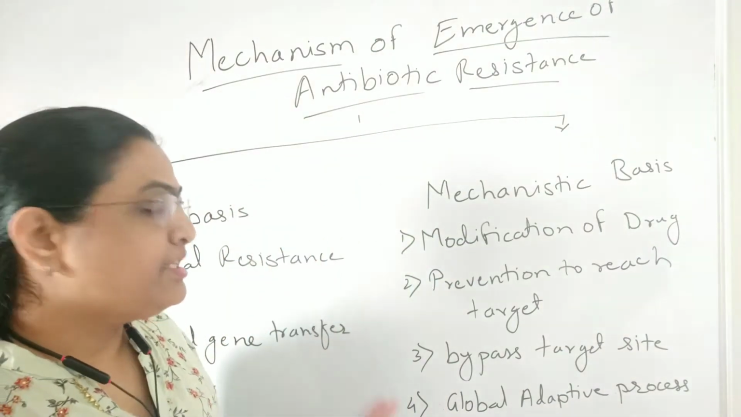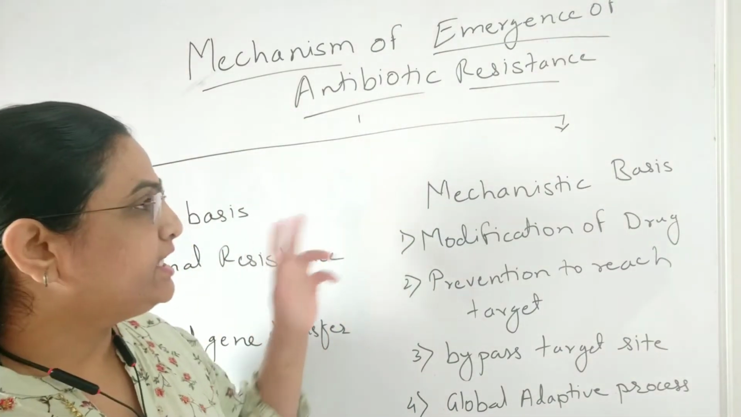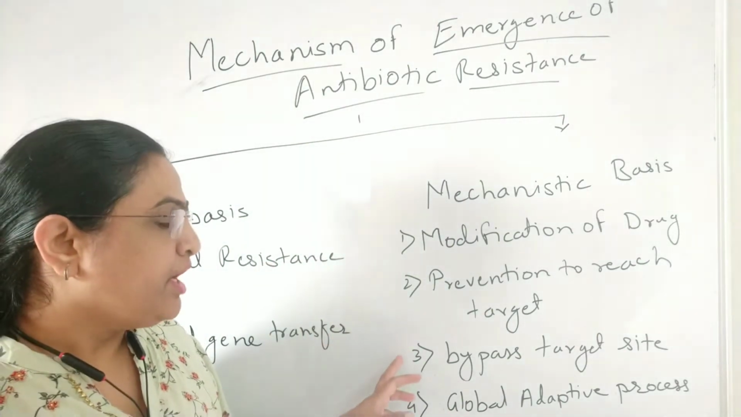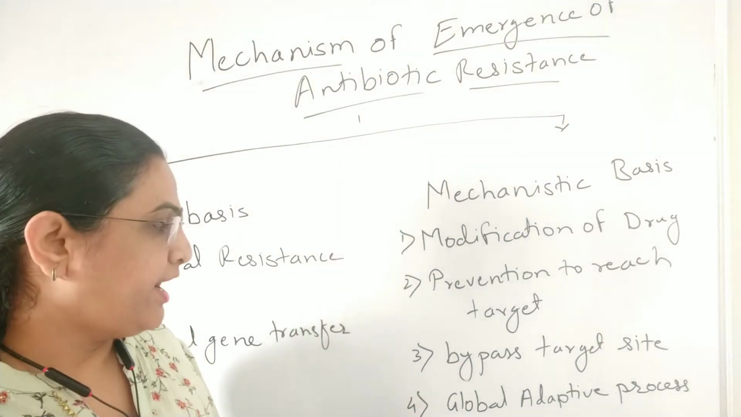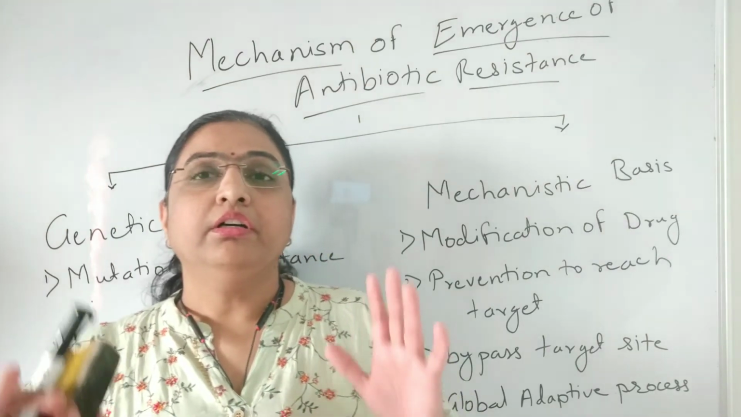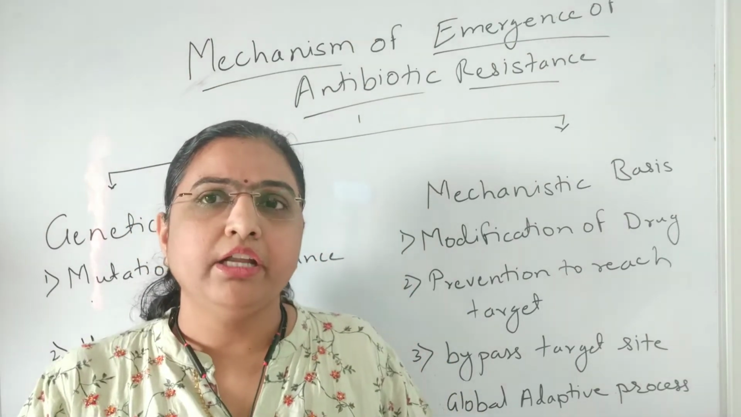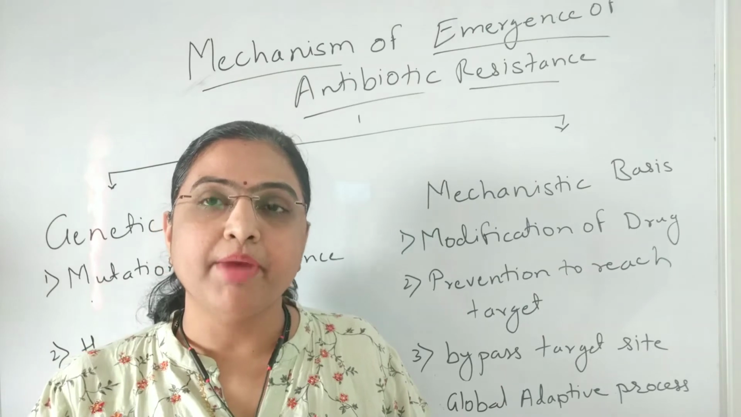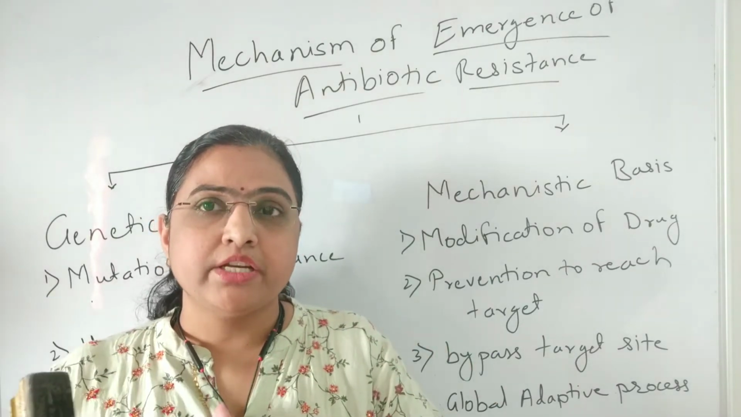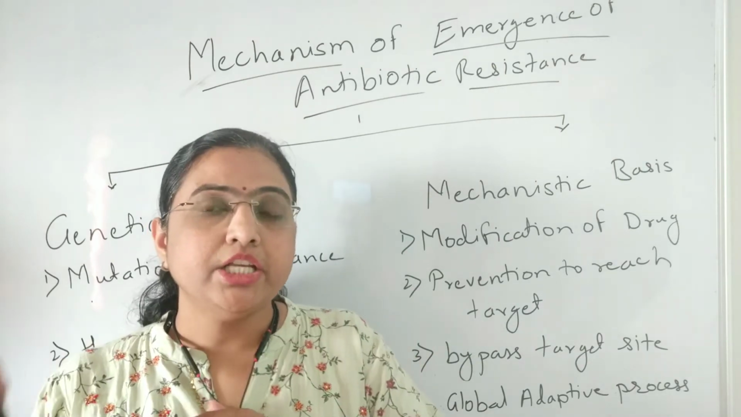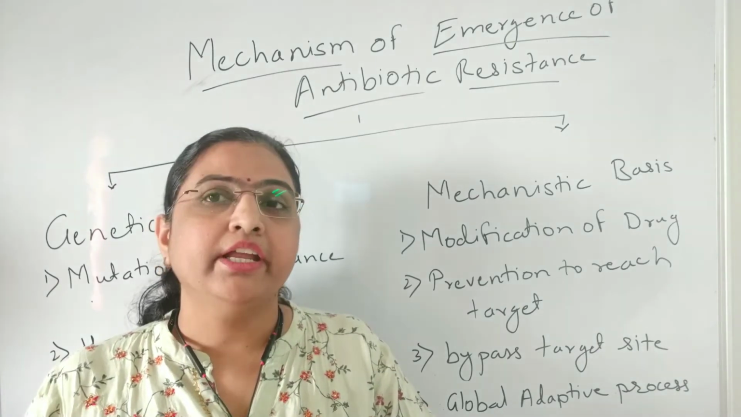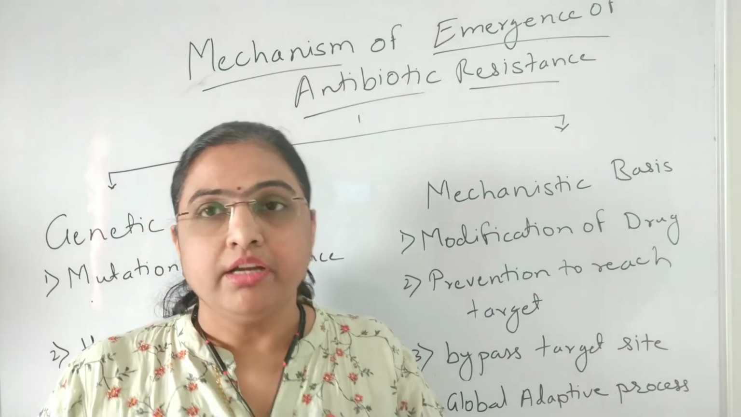The mechanistic basis covers four points. First, the modification of the drug. Second, prevention to reach the target. Next, bypass the target site. And the last one, a global adaptive process. Now, when you look at the antibiotic, first it will contact the bacterial cell, then it is going to penetrate, pass the membrane, go into the cell, find the target, and after finding the target, it is going to act on the target.